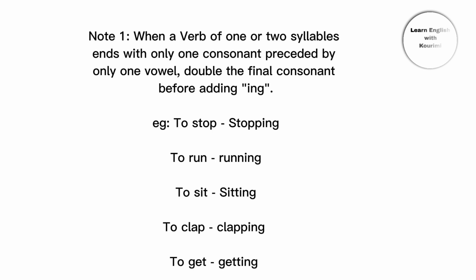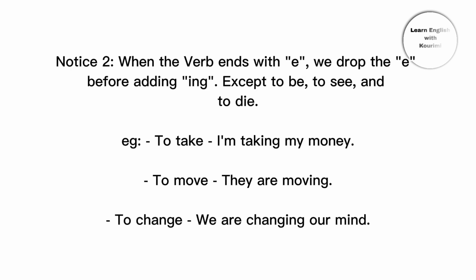Note: when a verb of one or two syllables ends with only one consonant preceded by only one vowel, double the final consonant before adding ing. E.g., to stop, stopping. To run, running. To sit, sitting. To clap, clapping. To get, getting.